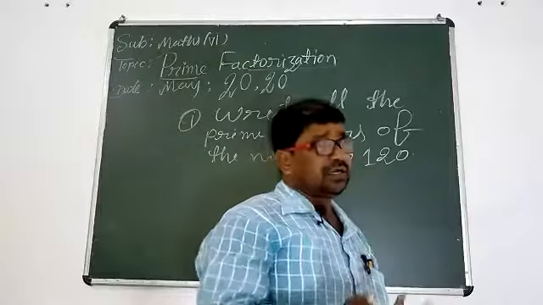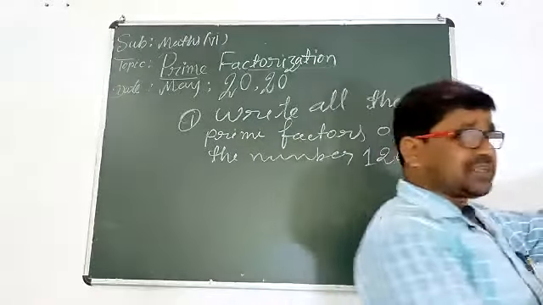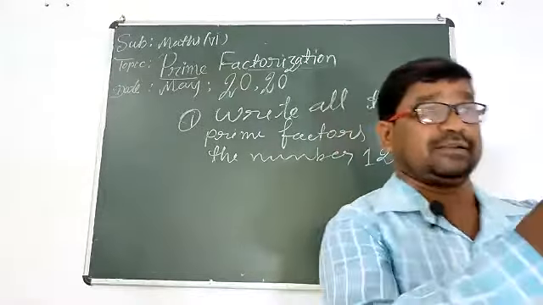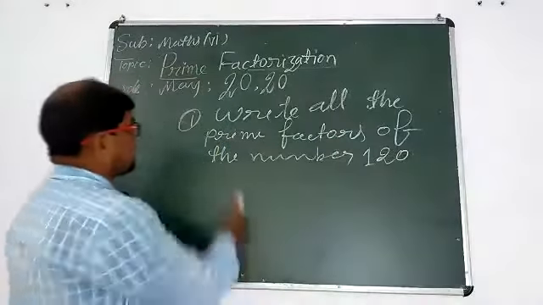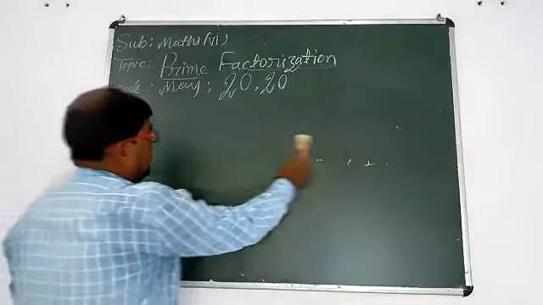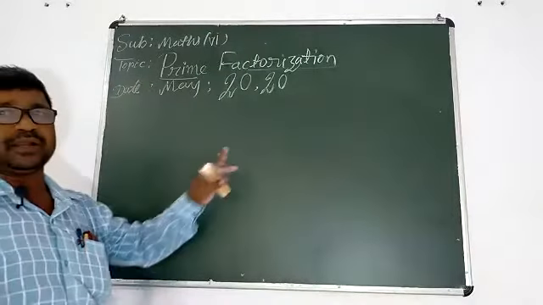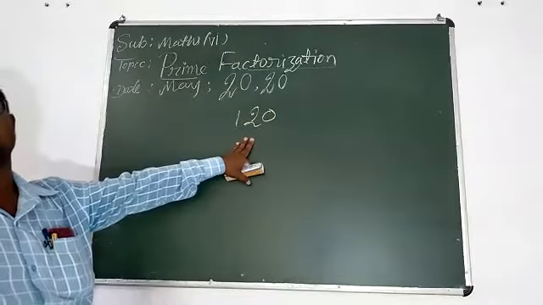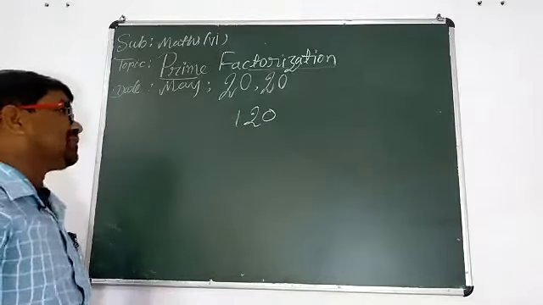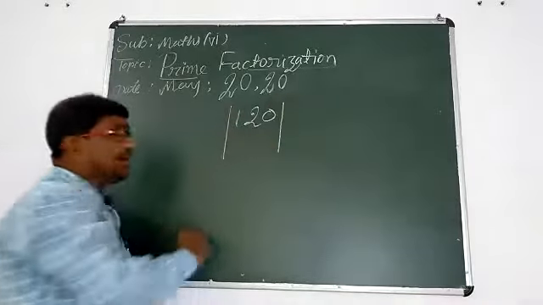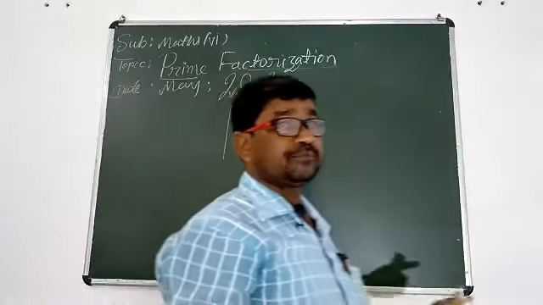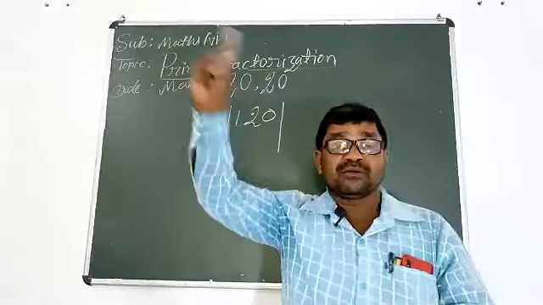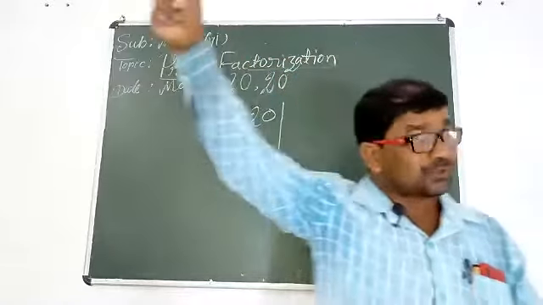120, and we want to write the number in its prime factors form. It means we should follow the system of factorization. What is the system? We are trying to understand. Our number is 120. First, we should write this number. After that, we should think by which number we should divide first. So we should remember the first prime number from the whole numbers or natural numbers.